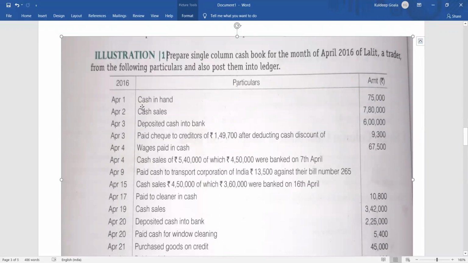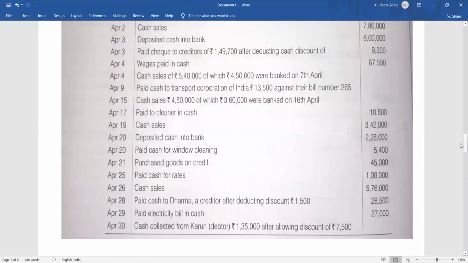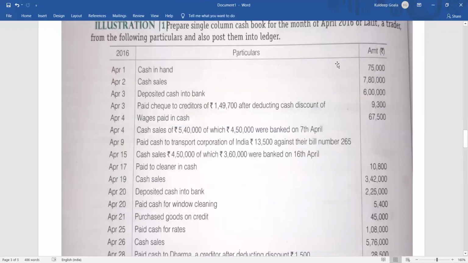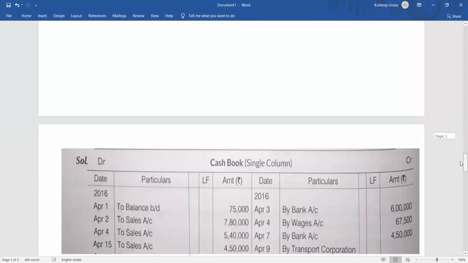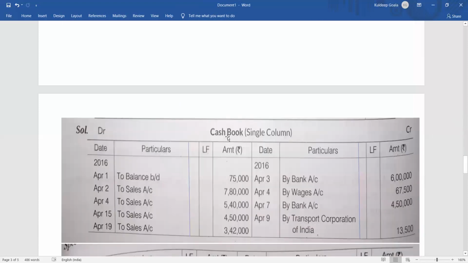April 1, what happened? Cash in hand 75,000. This is nothing but the opening balance, the opening balance of cash. Opening balance means it's an asset for us, so it will appear on the debit side. So on April 1, 2016, you write: To balance brought down, on the debit side. Cash will always be on the debit side, and whatever goes out will be on the credit side. So the opening balance will come here: April 1, to balance brought down, 75,000.